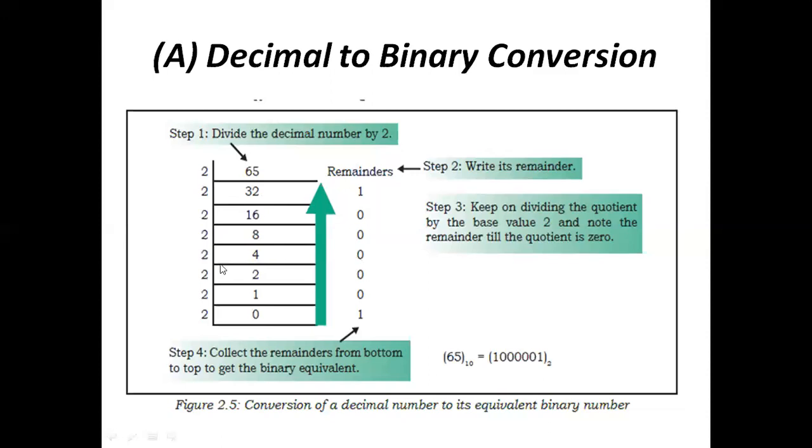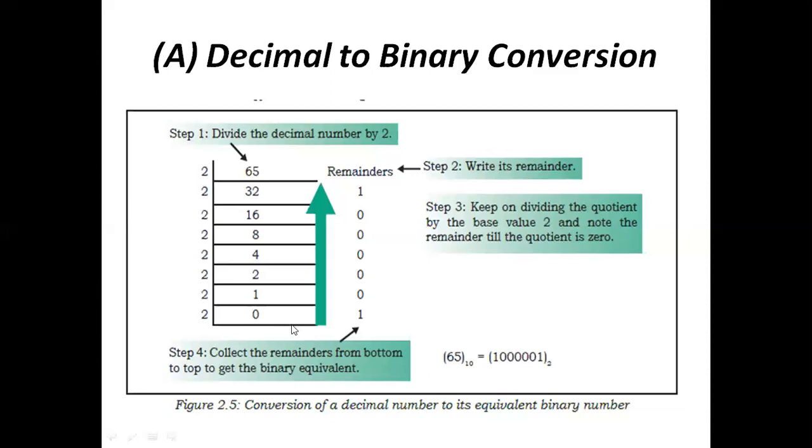And 4 divided by 2 is 2, and the remainder value is 0. And 2 divided by 2: 2 into 1 is 2, so the remainder value is 0. And 1 divided by 2, 1 is not going to divide by 2, and 2 into 0 is 0, so the remainder value is 1. Here we are getting the dividend value as 0, so we are going to stop the division here itself.